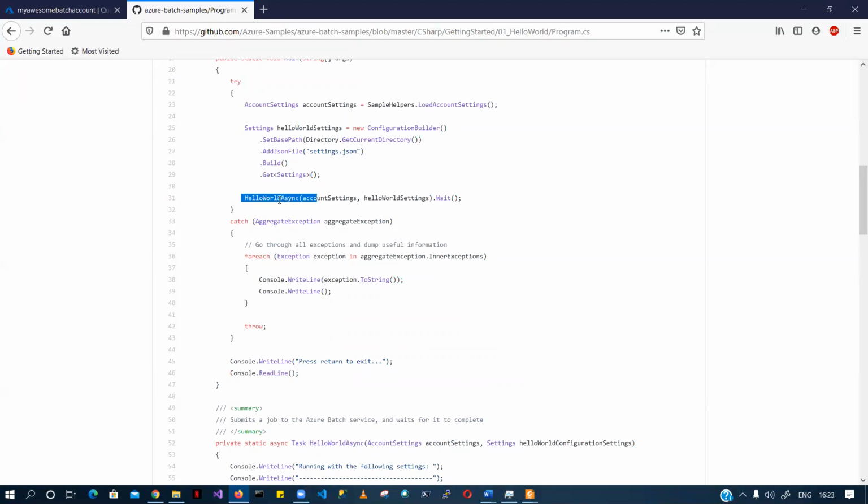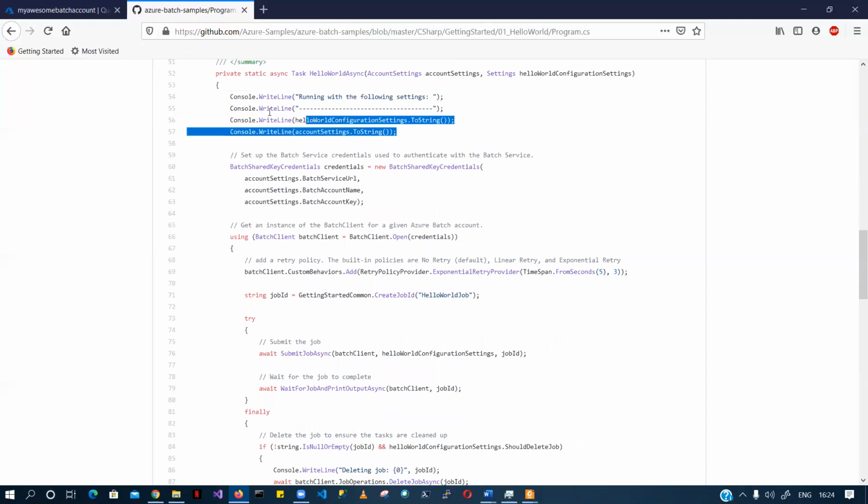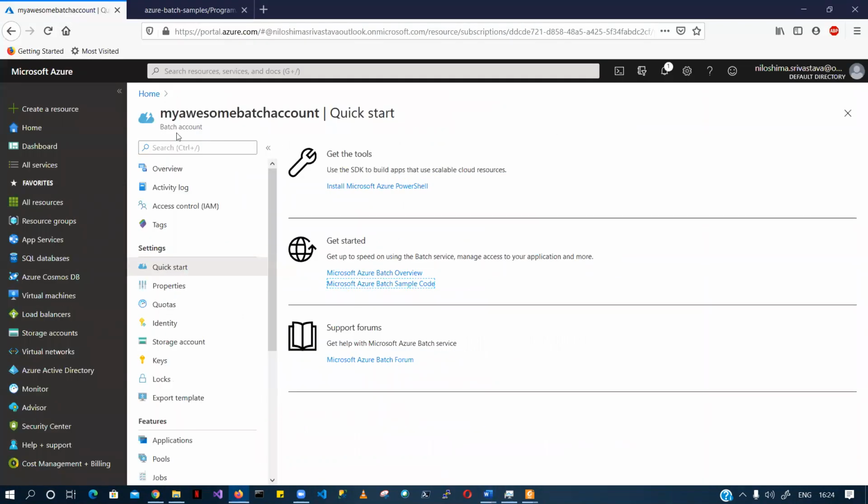So when we go to this hello world async, you can see it is executing a couple of lines on the console. Then it is asking for your batch credentials, right? So we have created this batch account here.